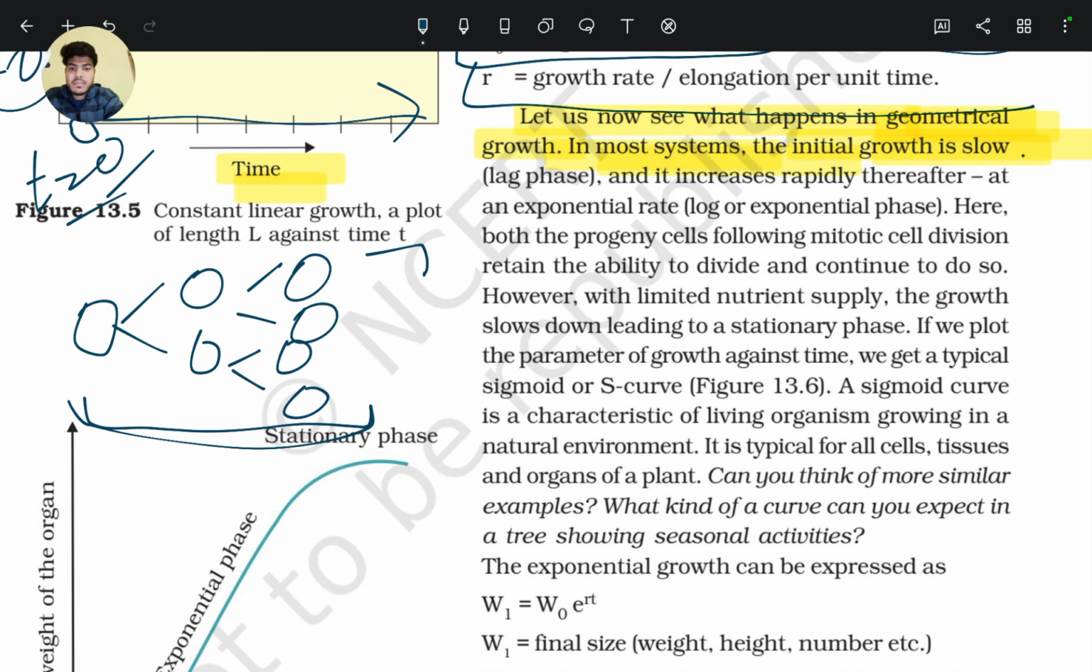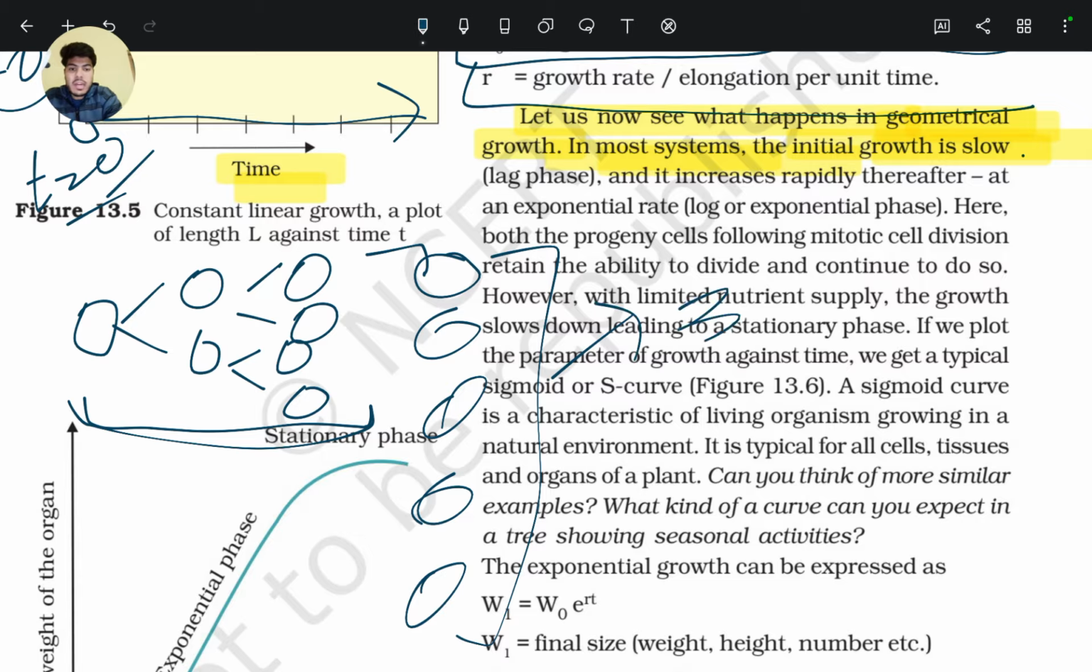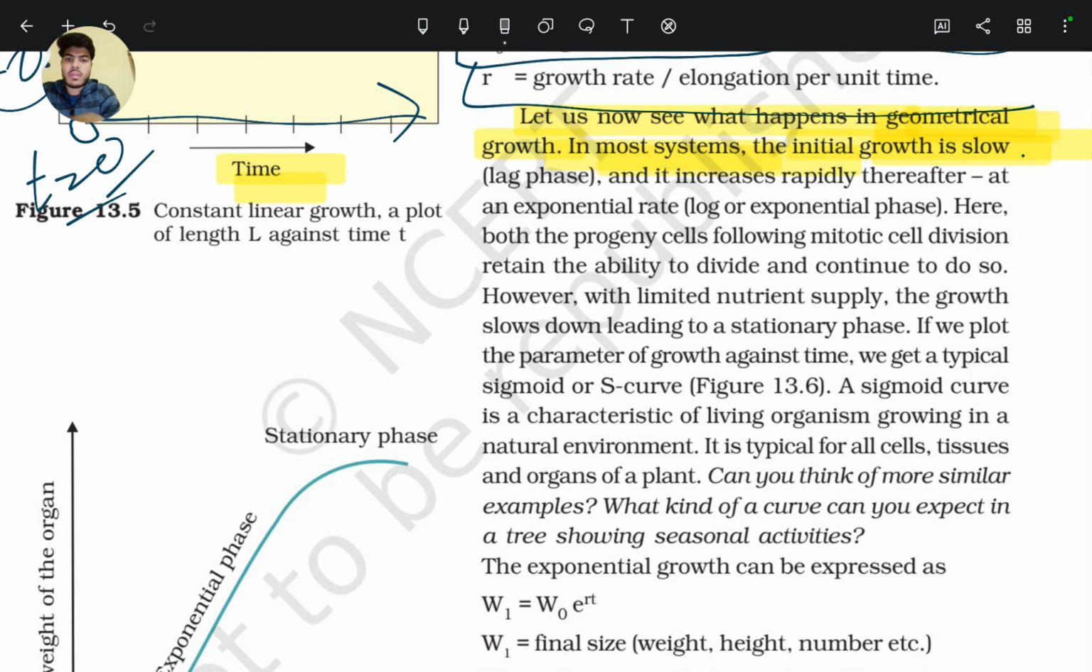After some time, let's say at the 16 cell condition, 16 cells make 32 new cells. So after some time, growth rapidly increases. Initially it is slow. So in most systems, the initial growth is slow, that is the lag phase, and it increases rapidly thereafter at an exponential rate, that is the log or exponential phase.